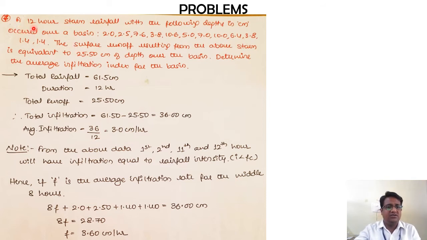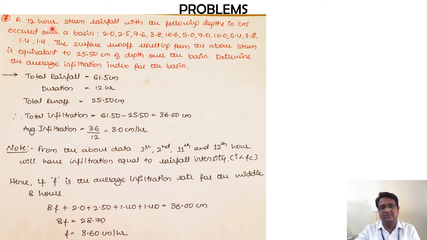A 12-hour storm rainfall with the following depths in centimeters occurred over a basin: 2.0, 2.5, 7.6, 3.8, 10.6, 5, 7, 10, 6.4, 3.8, 1.4 and 1.4. The surface runoff resulting from the above storm is equivalent to 25.5 centimeters of depth over the basin. Determine the average infiltration index for the basin.